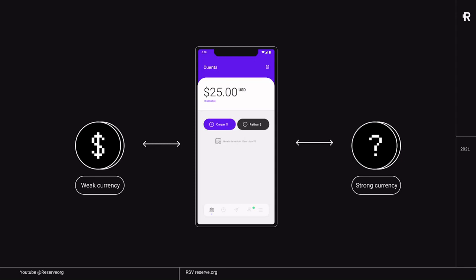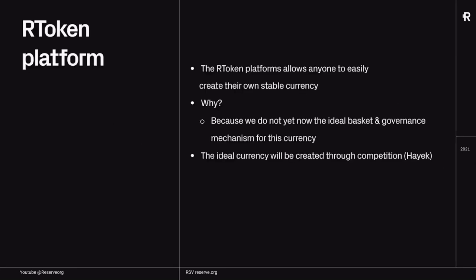The RToken platform is basically a way to find this strong currency. And I'm going to explain what that means in a second. First of all, the RToken platform is a platform that allows anyone to easily create their own stable currency. Why do we do that, or why did we develop that platform? Because while we have a pretty good idea of where we want to go with that currency or how that currency should look, we don't want this journey to find out that currency to be centralized. We think that permissionless competition is welcome in this case.